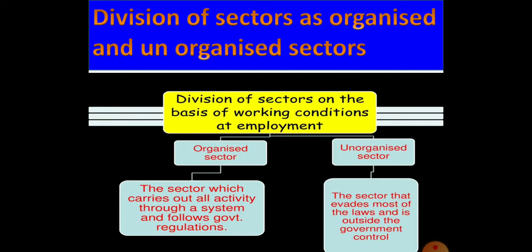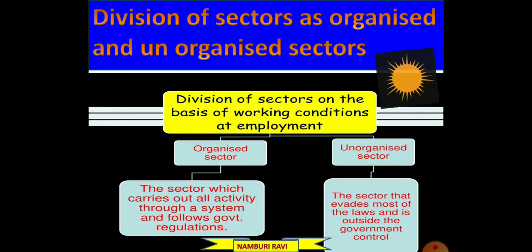But in the unorganized sector, they will not follow any rules and regulations from the government side, because these are small units, a smaller number of people are engaged in these activities, and there are no specific rules and regulations for the unorganized sector.